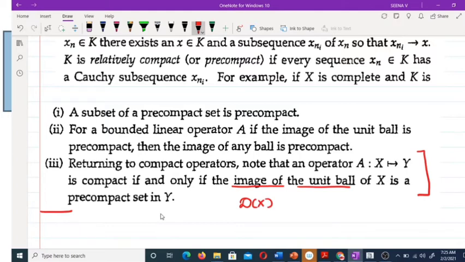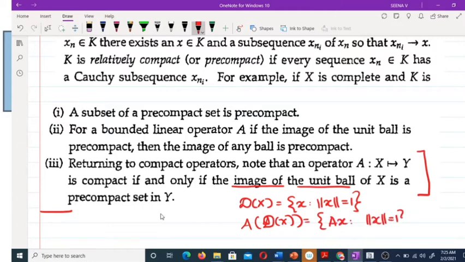The unit ball of X is the set of all x such that norm of x equals 1. Image of the unit ball means the set of all Ax such that norm of x equals 1. This must be a pre-compact set in Y. Just recall all these things.